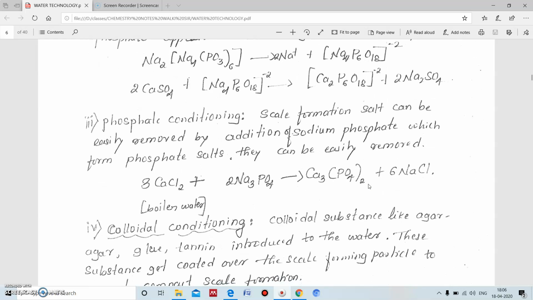Then phosphate conditioning. Scale forming salts can be easily removed by the addition of sodium phosphate. They are converted into phosphate salts, and those phosphate salts can be easily removed. For example, in the boiler feed water, calcium chloride is present, and this calcium chloride can be removed by the addition of sodium phosphate. So it is converted into calcium phosphate and it will be precipitated. It can be easily removed.